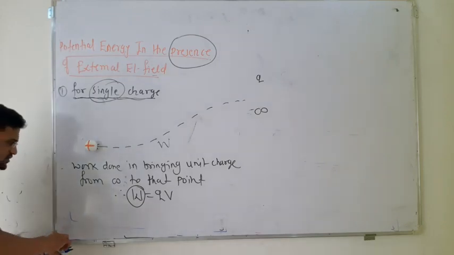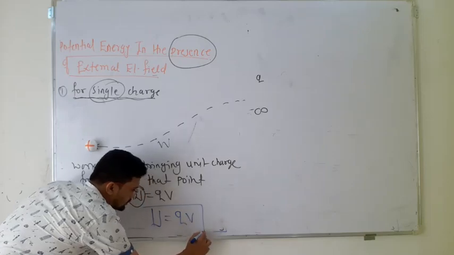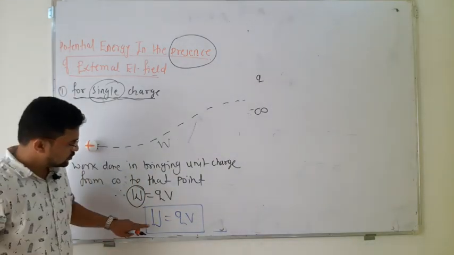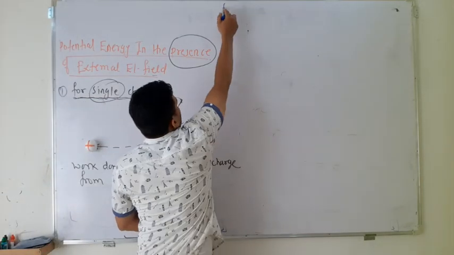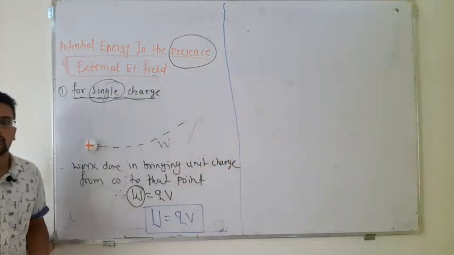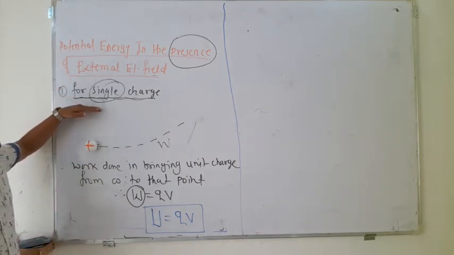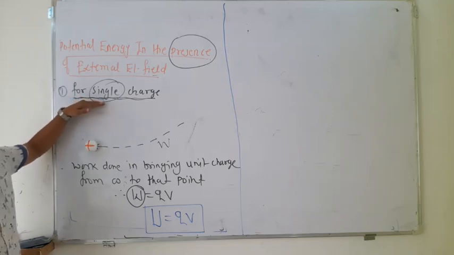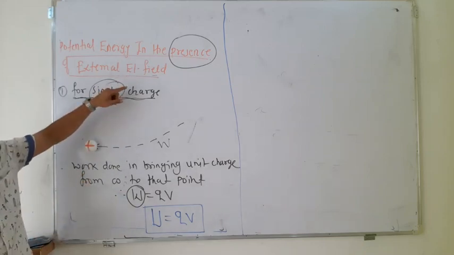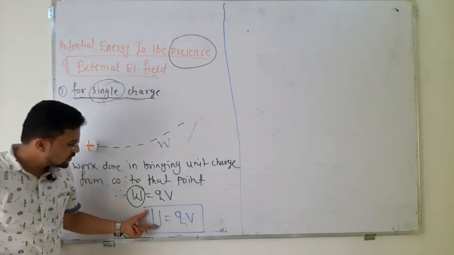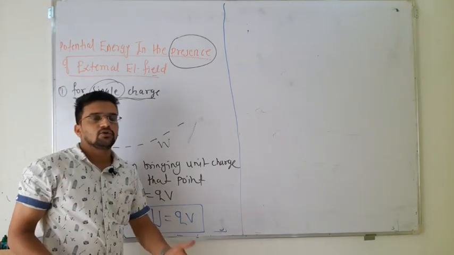So I will mention here the final equation for the single charge: potential energy is equal to q into V. This is for a single charge, when you bring it from infinity to that point. If someone asks what the potential energy stored for a single point charge is, in the absence of an electric field it is 0, but in the presence of an electric field, if you bring even a single charge there is work done, q into V. It is nothing but the work done itself, and that is converted into potential energy.